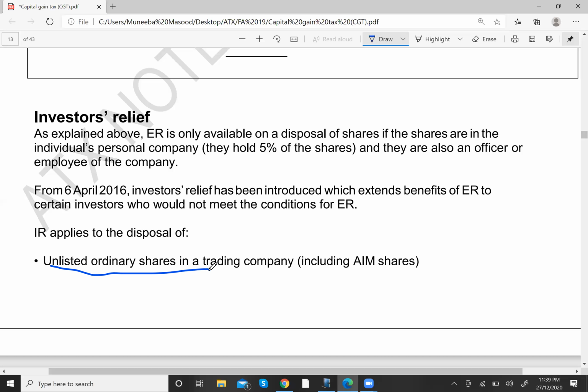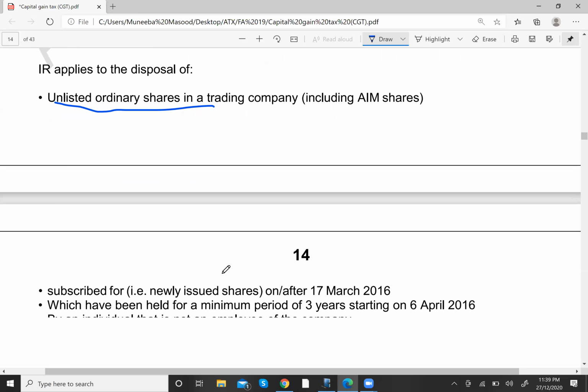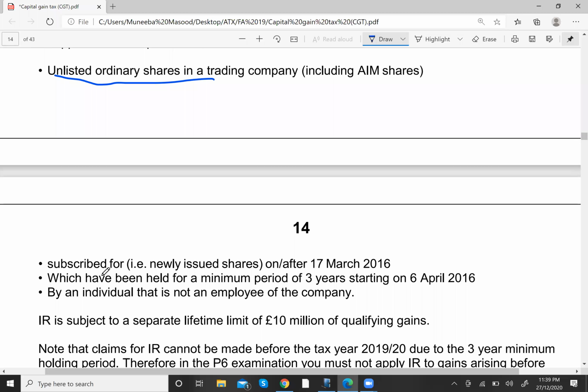So firstly, it should be ordinary shares in an unquoted trading company. It should be an unquoted trading company, a private company. So that is the first condition. And what is the second condition? It says that it should be subscribed for, that is newly issued shares, on or after 17 March 2016.